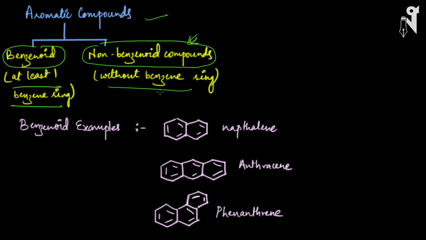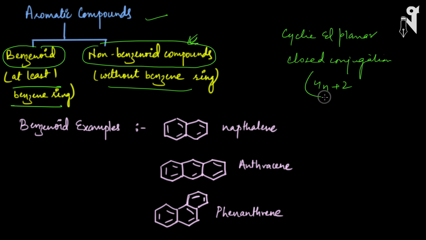So it is not necessary that an aromatic compound should have benzene, but it should have all three conditions we have discussed: cyclic and planar, closed conjugation, and 4n plus 2 pi electrons. These are the important conditions which any compound should fulfill to be an aromatic compound. So the cycle can be benzene, or it can be a non-benzene structure also.